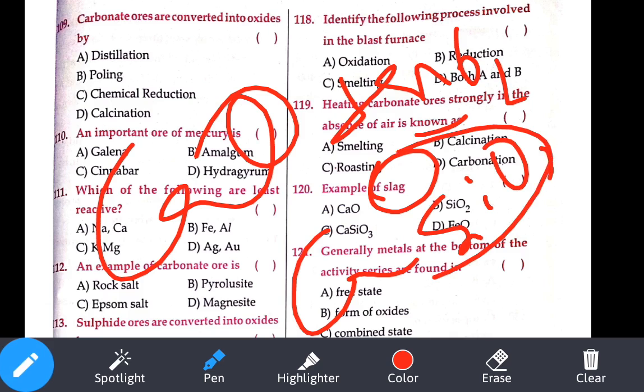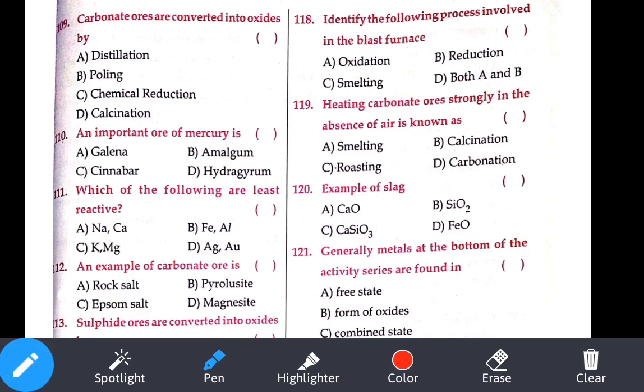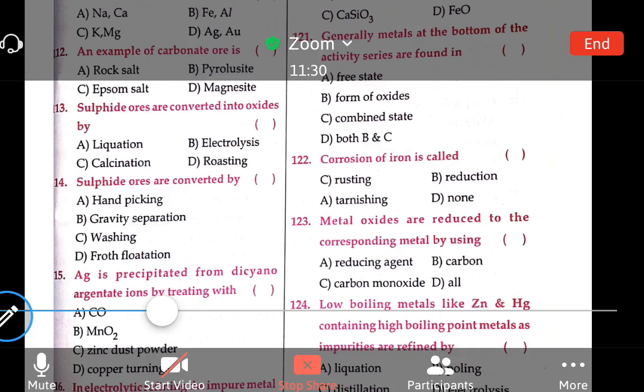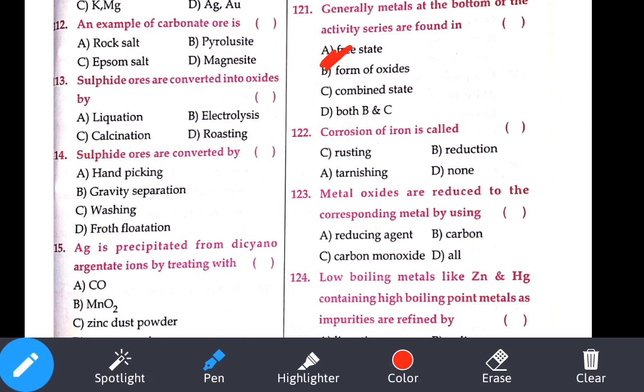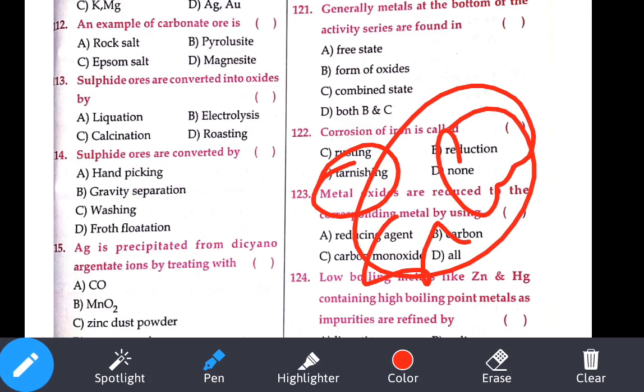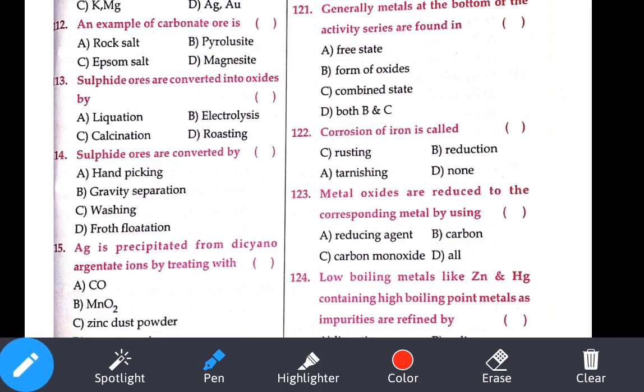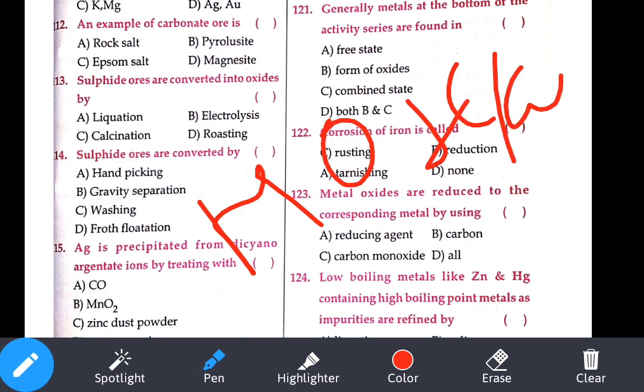Generally metals at the bottom of the reactivity series are very low reactive, so they are found in the free state. Corrosion of iron is called rusting. What is tarnishing? Corrosion of silver is called tarnishing. Metal oxides are reduced to the corresponding metal by using carbon or carbon monoxide. So carbon acts like a reducing agent, as does carbon monoxide. Option D, all. Okay, let's see the next question.